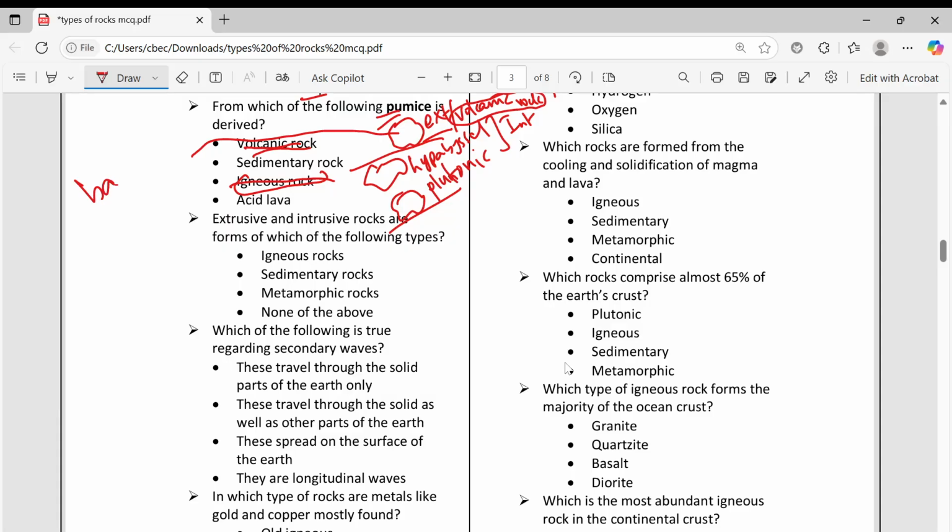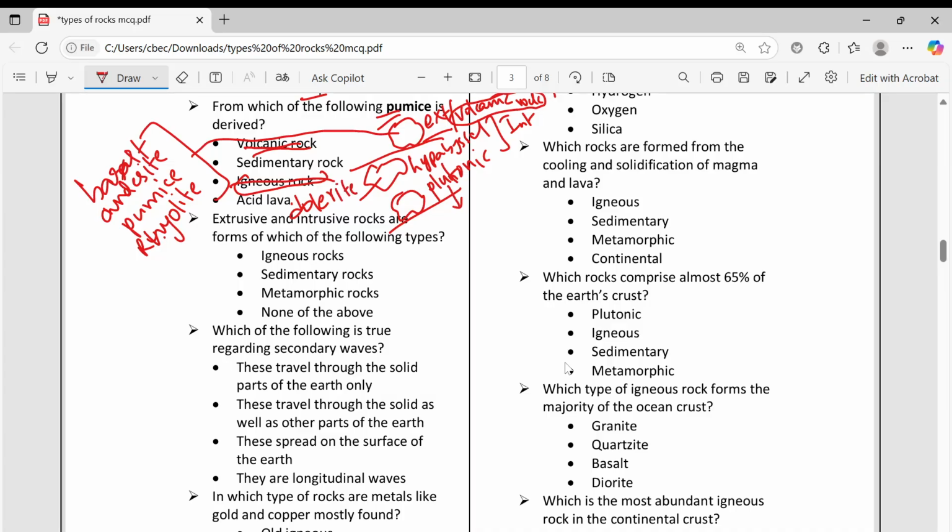So for extrusive rocks, add examples to your list. Basalt is very important. Then add andesite, then pumice, then rhyolite. These are all extrusive igneous rocks. And hypabyssal, I told, dolerite, you remember.